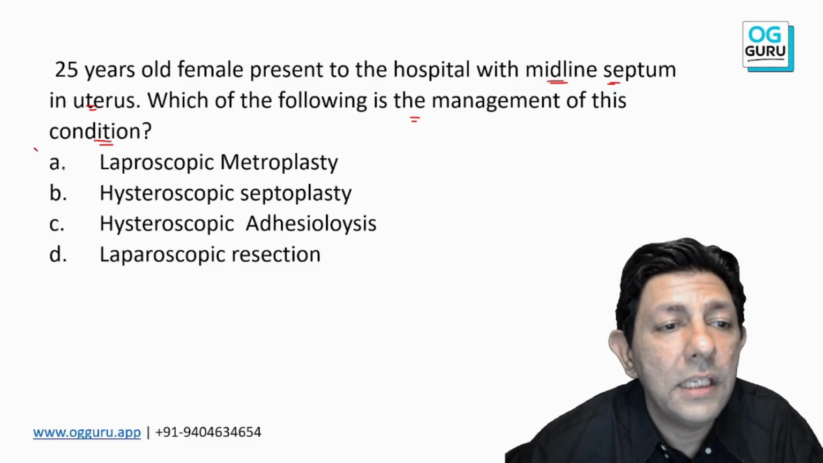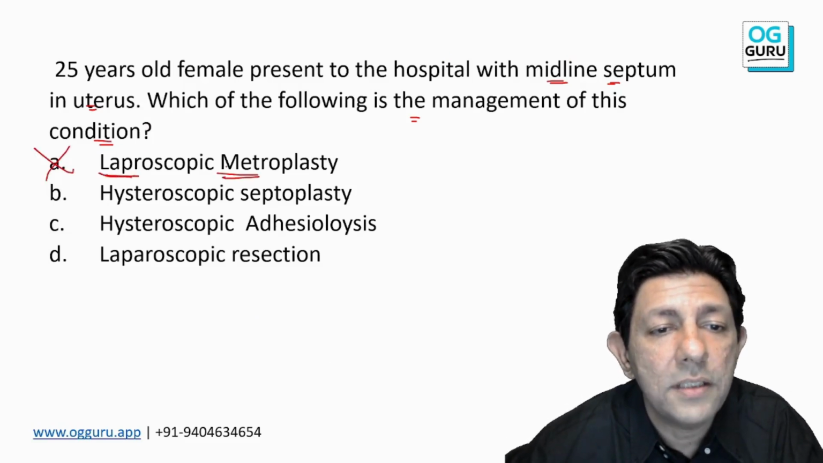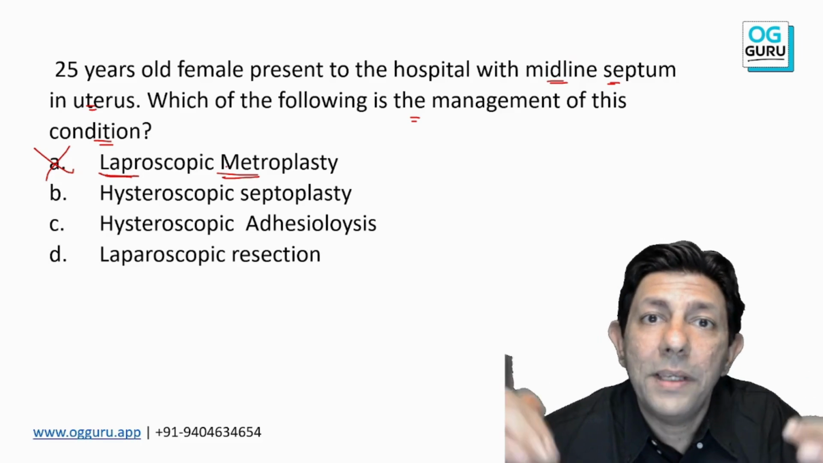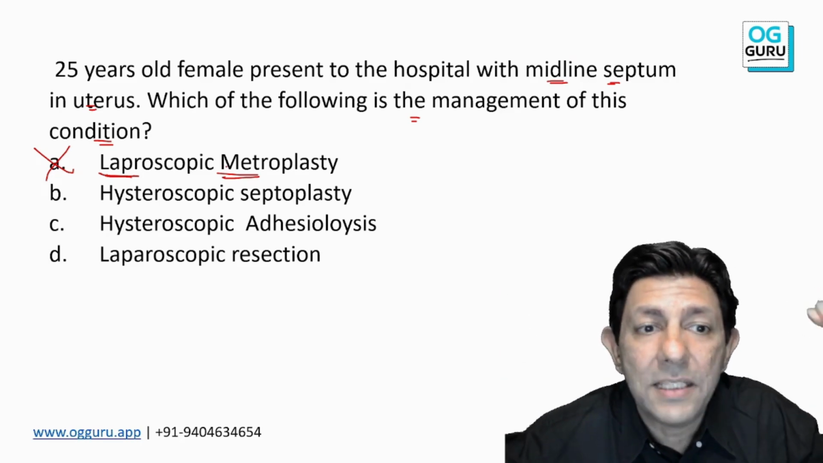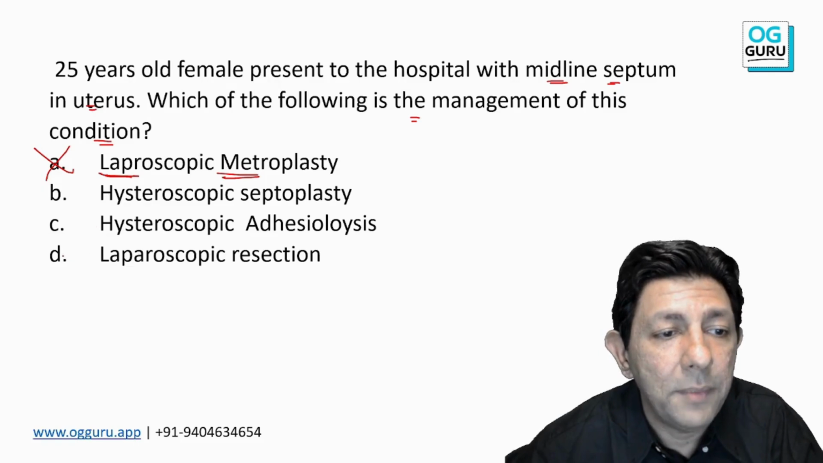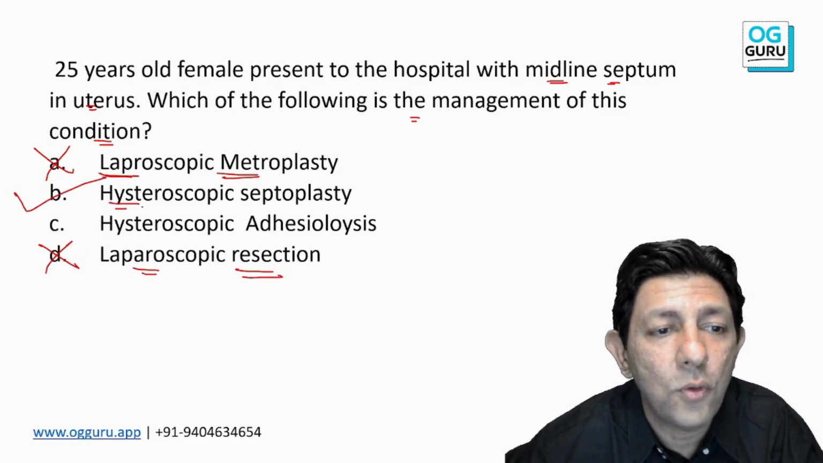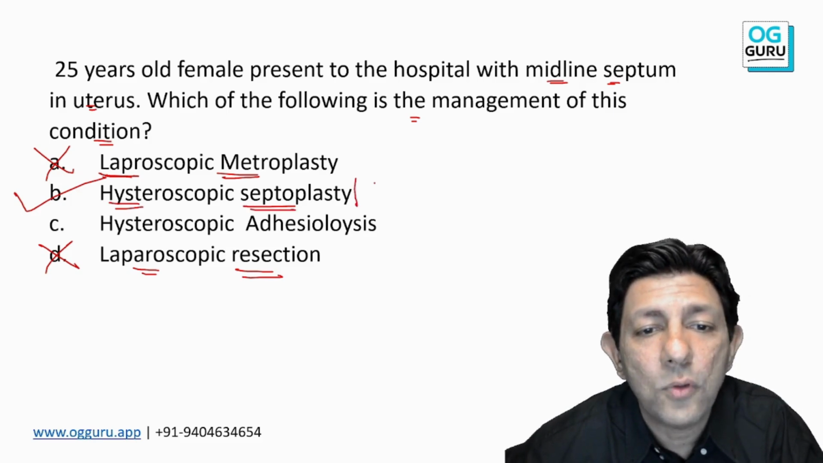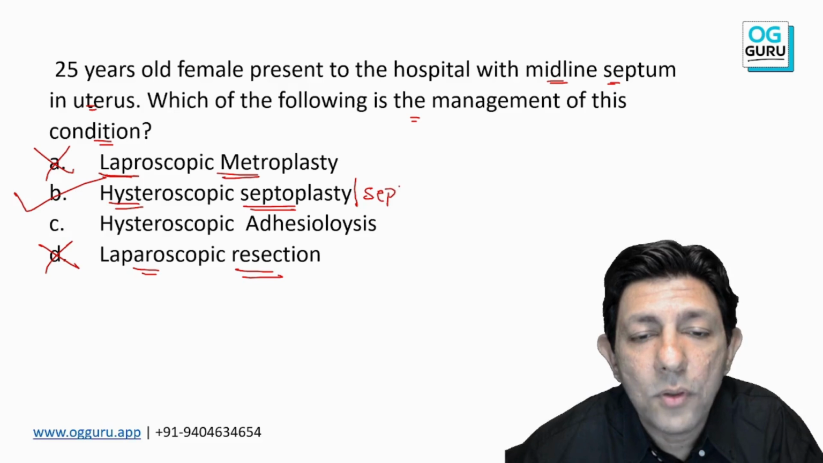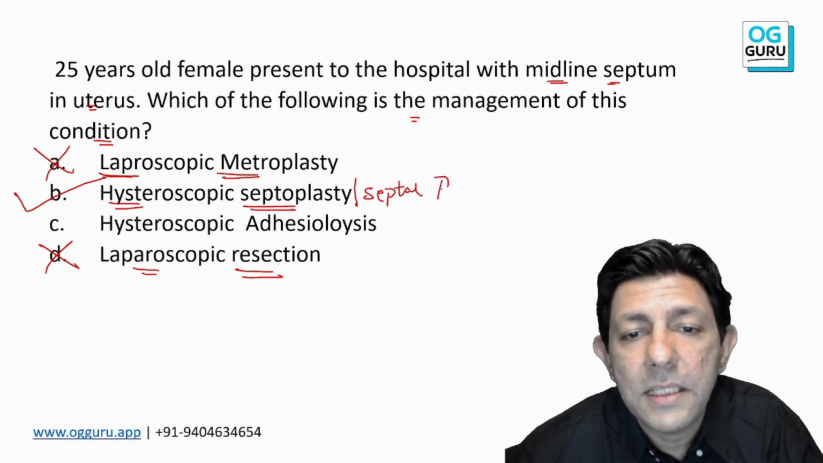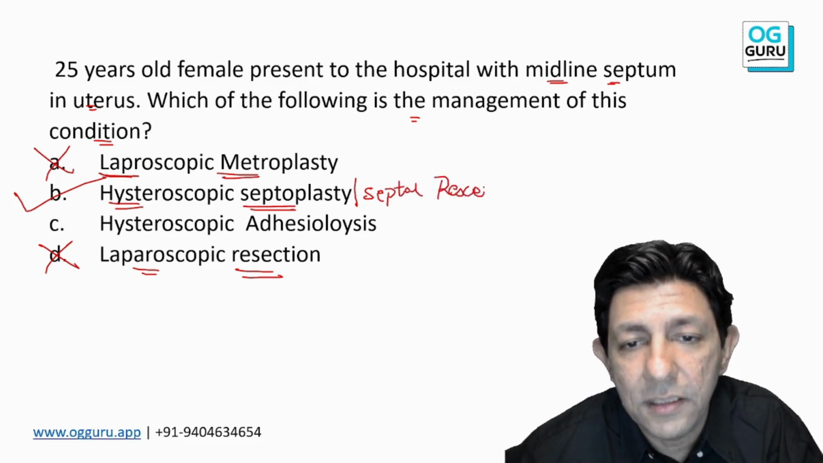So now you see laparoscopy, sorry sir, no role. Laparoscopy, as I told you, is for endometriosis or anything you want to see from the outside. Similarly laparoscopic resection, sorry, and hysteroscopy is the answer. Hysteroscopy septoplasty or hysteroscopic septal resection is the answer. Is this understood to all of you?